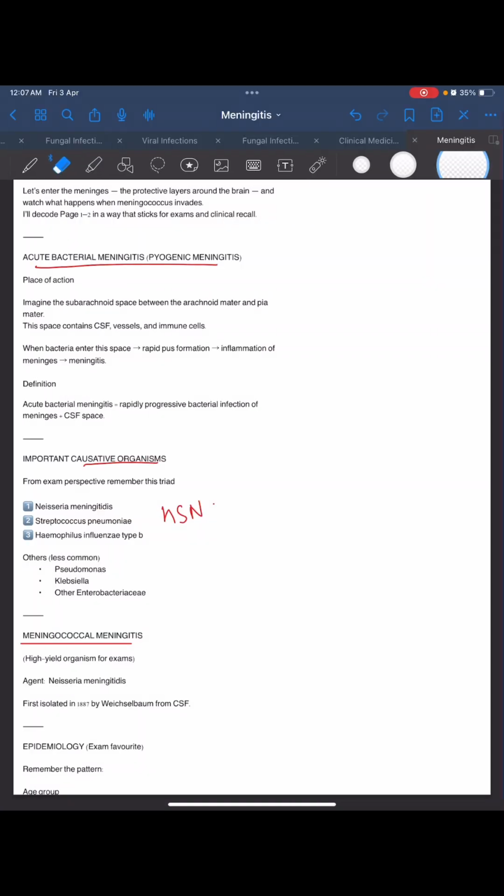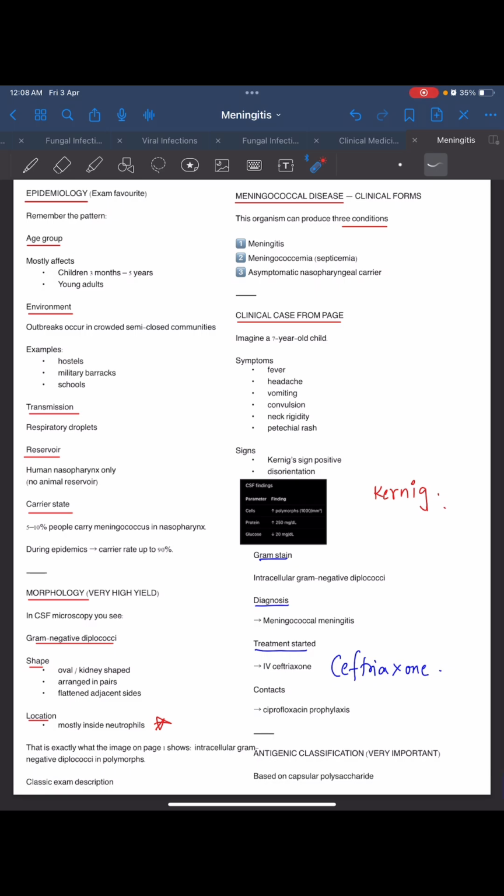Now let us see acute bacterial meningitis, pyogenic meningitis. We know the common ones, but others are Pseudomonas, Klebsiella and other Enterobacteriaceae. Meningococcal meningitis. The agent is Neisseria meningitidis. It mostly affects children from 3 months to 5 years and young adults. These outbreaks occur in crowded, semi-closed communities, like hostels, military barracks, and schools.